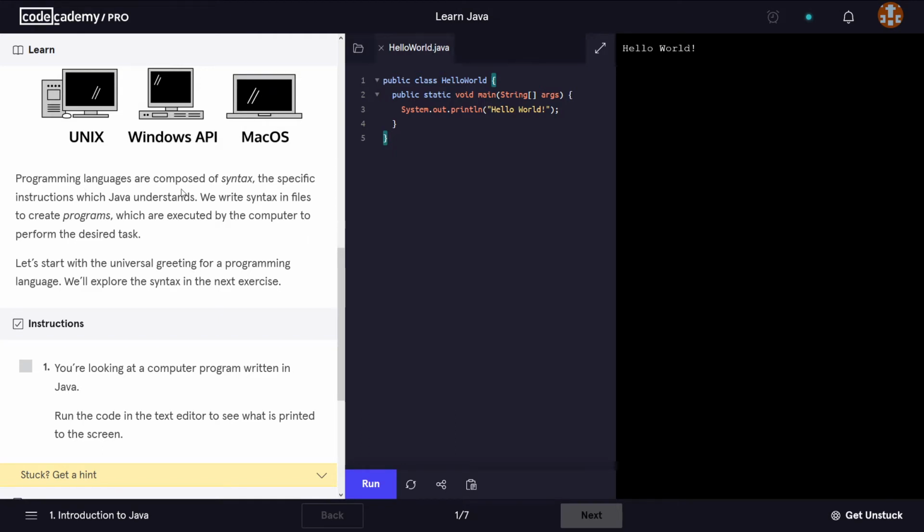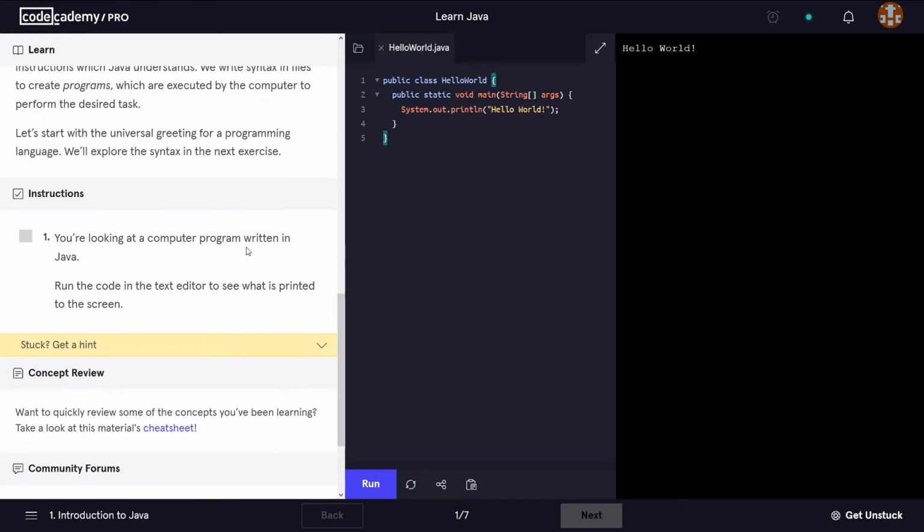Java programming languages are composed of syntax, the specific instructions which Java understands. We write syntax in files to create programs which are executed by the computer to perform the desired task. Let's start with the universal greeting for a programming language. We'll explore the syntax in the next exercise.